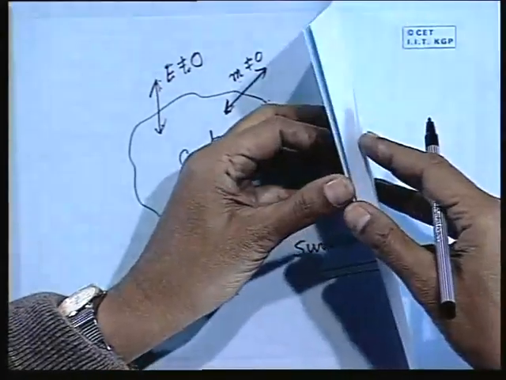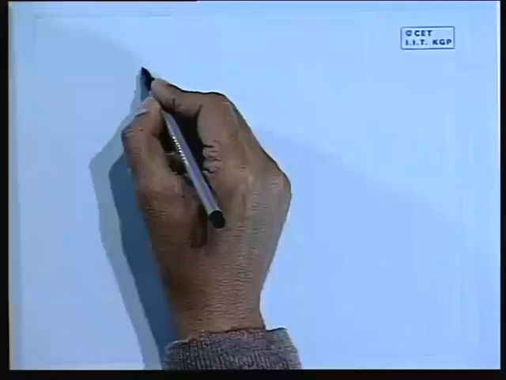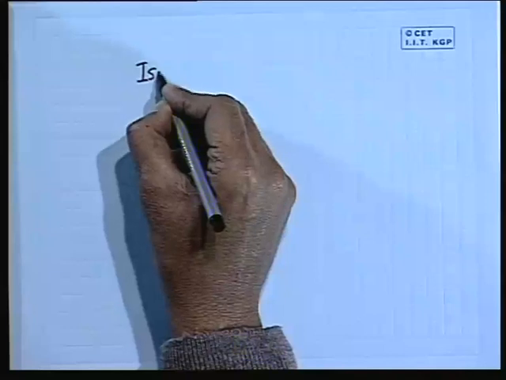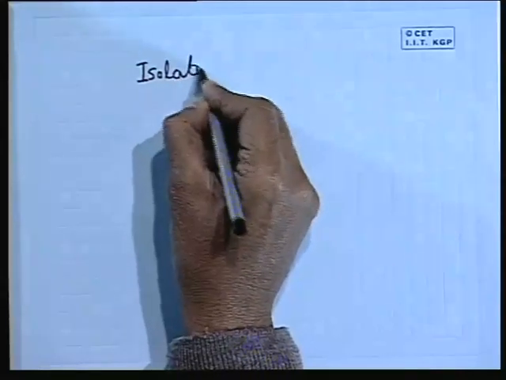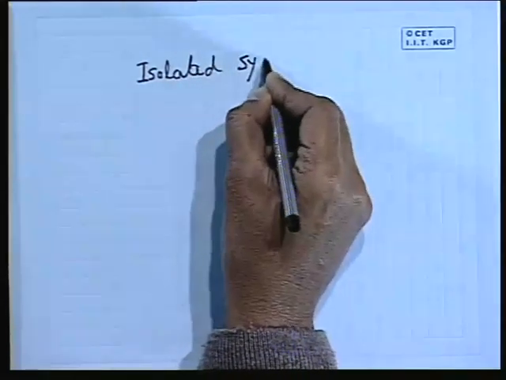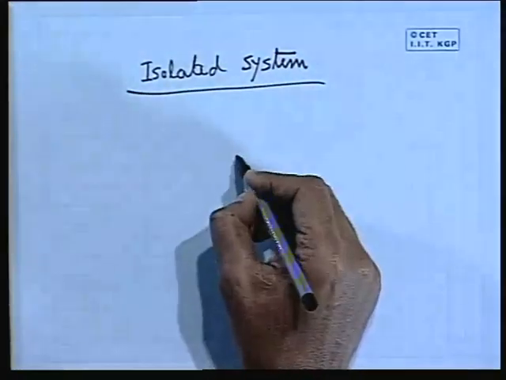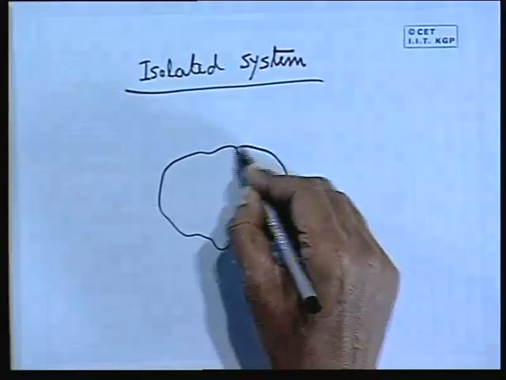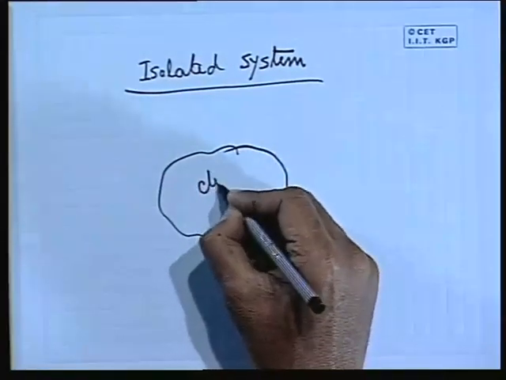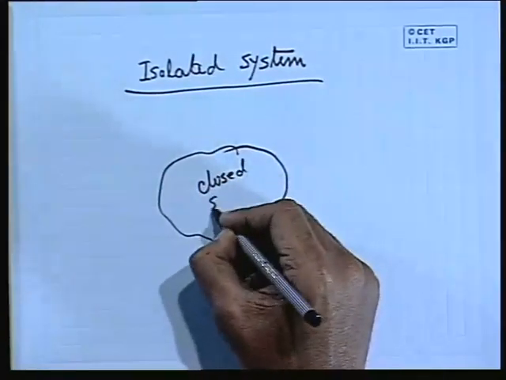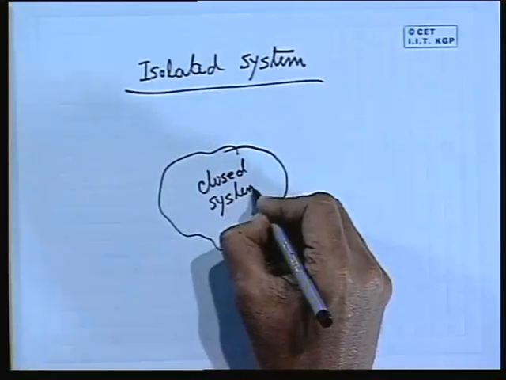Well, now apart from these two main categories, classes of systems, another system is there which is the isolated system. It can be better understood through a closed system. An isolated system, you can tell, is a closed system.